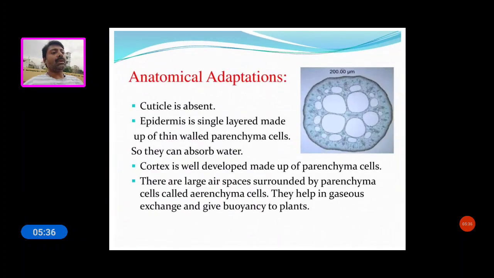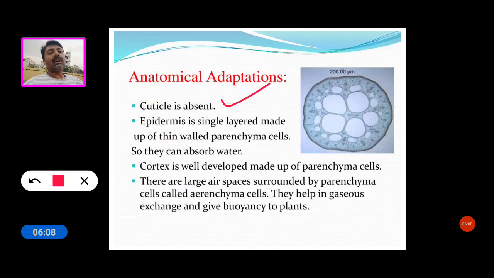Now see some anatomical adaptations of hydrophyte plants. The first is that the cuticle is absent, in the stem or leaf, on the upper side of the epidermis or hypodermis.